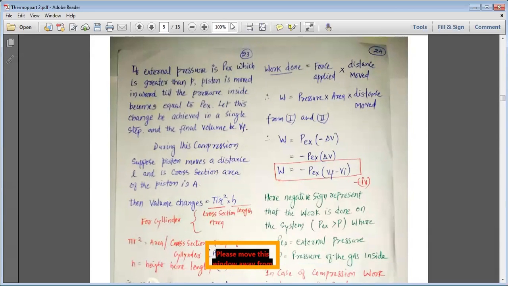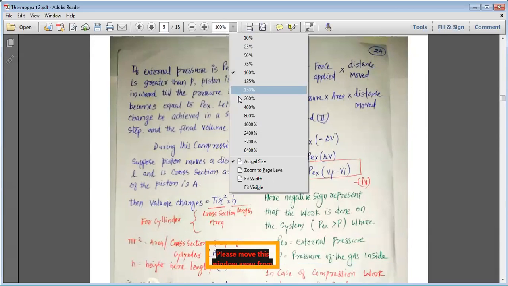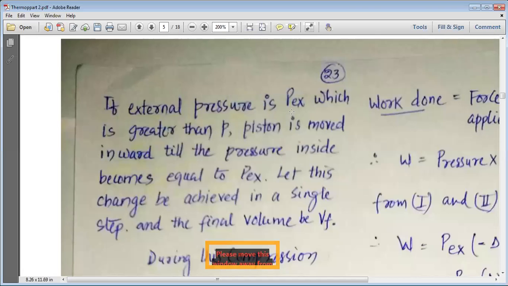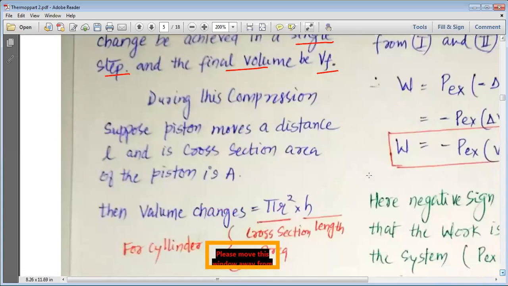Now let's understand, if the external pressure PEX is greater than the internal pressure P, the piston is moved inward till the pressure inside becomes equal to PEX. Let this change be achieved in a single step. Remember, here we are going to use a single step, and the final volume will be VF.